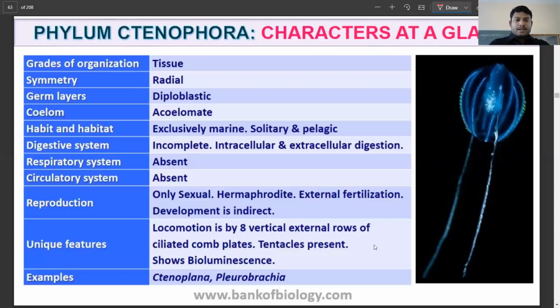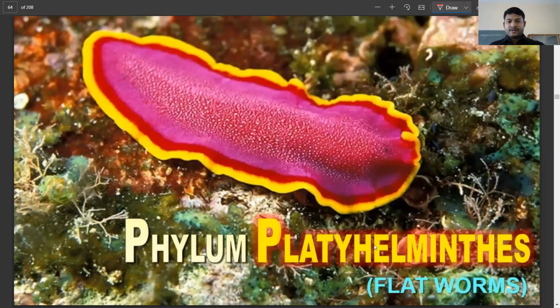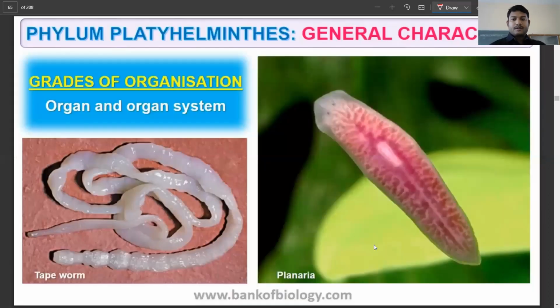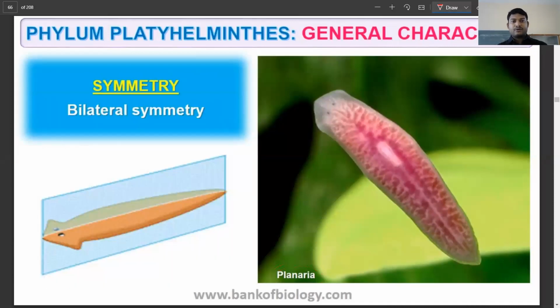So let's move to the next one, that is phylum Platyhelminthes, also known as the flatworms. Here you see for the first time organ and organ system level of organization. One of the most common examples is the tapeworm and the planaria. Tapeworm and Planaria are common examples. Platyhelminthes, we call them flatworms.